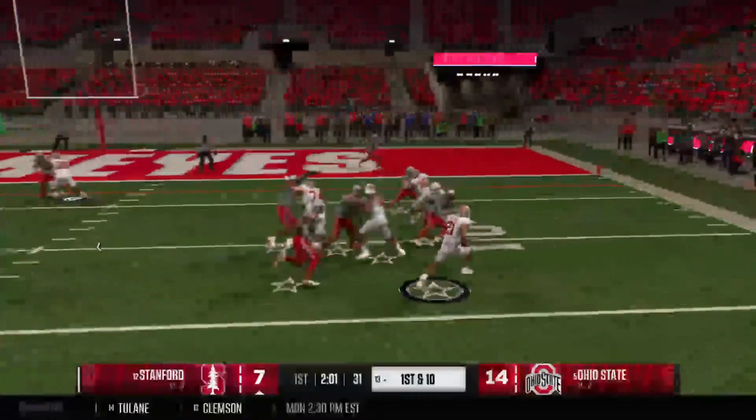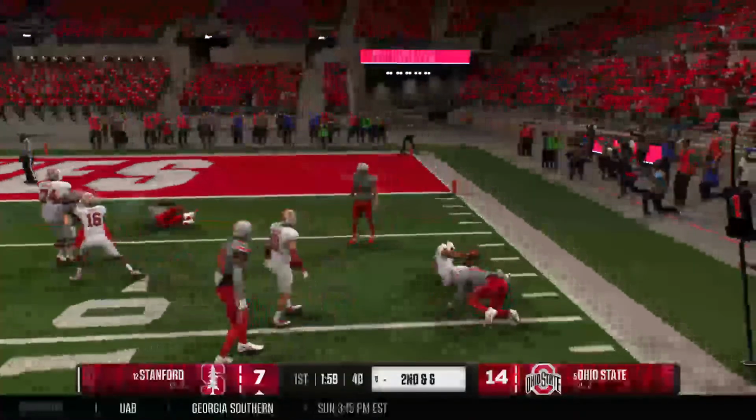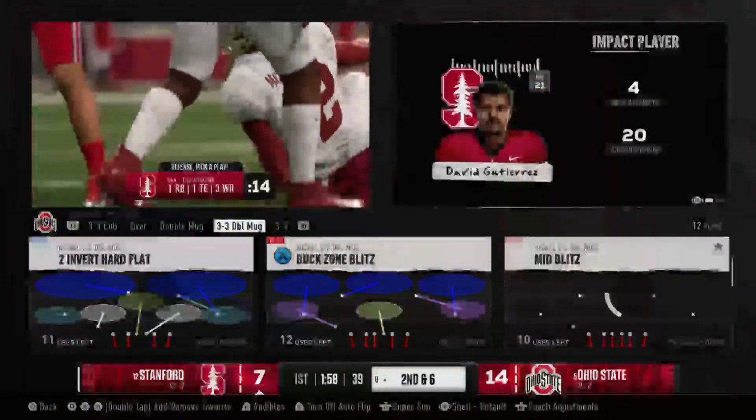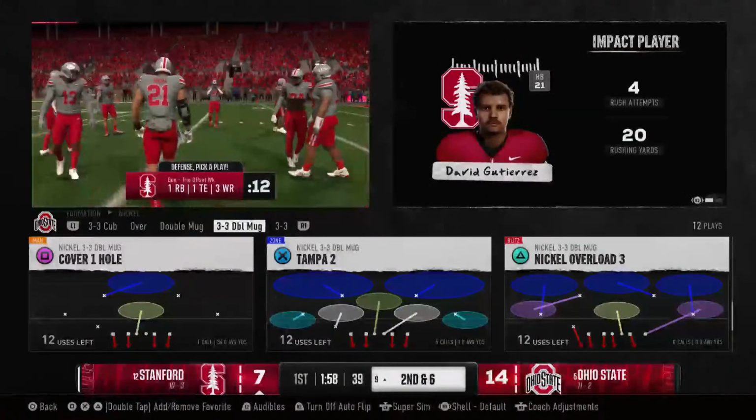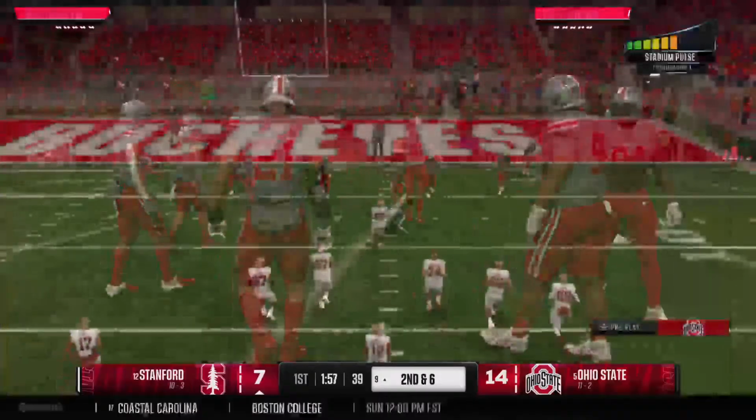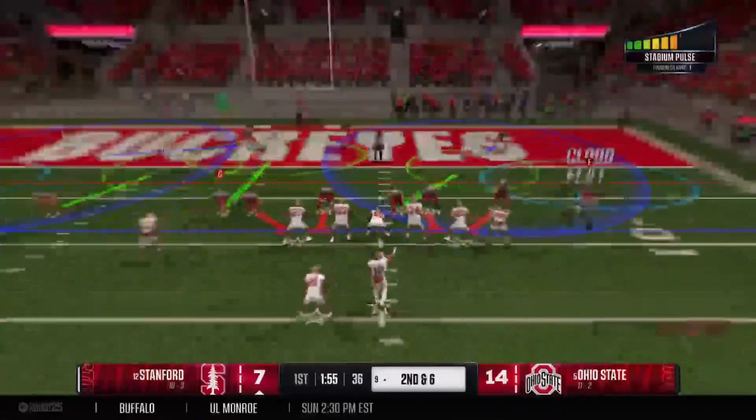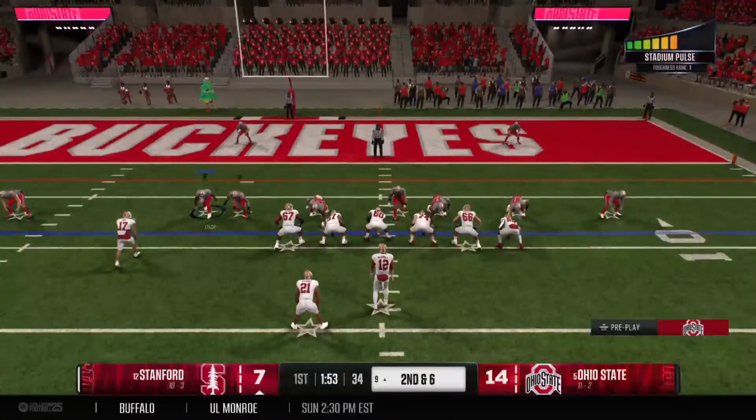And the back gets the football. And that's a solid gain before the defense is able to bring him down. So here comes second down now. Every play is important down here in the red zone.